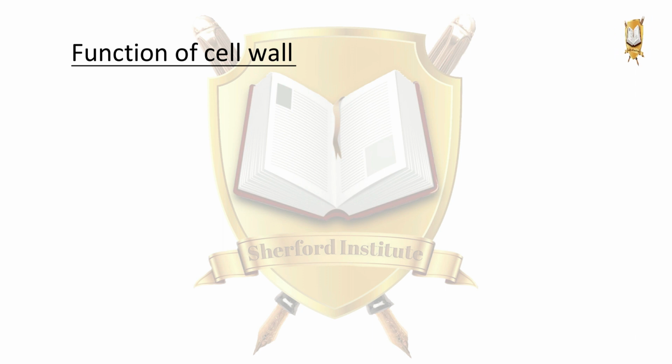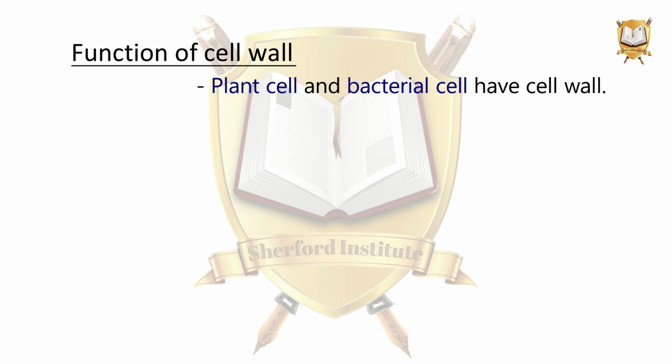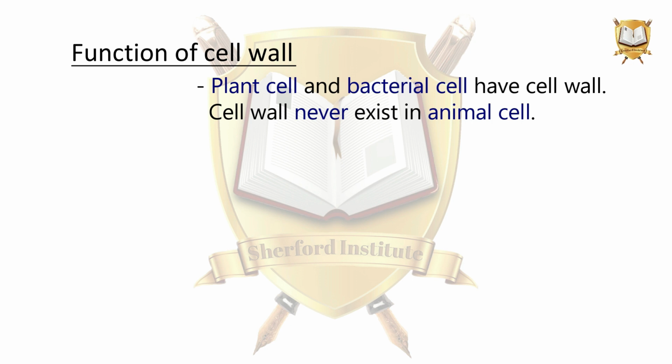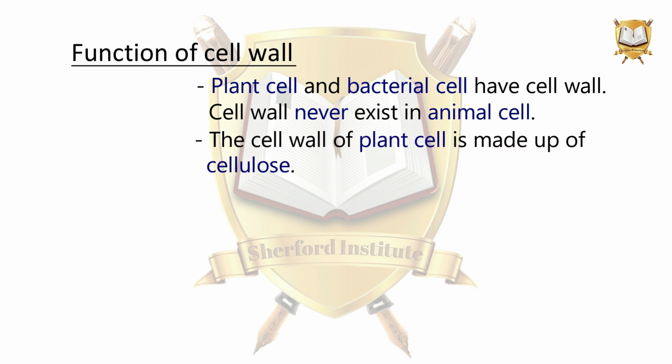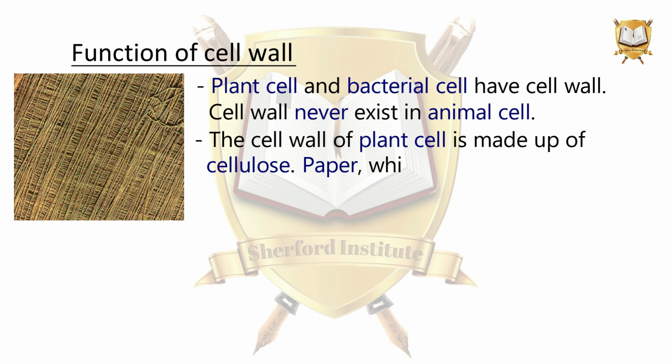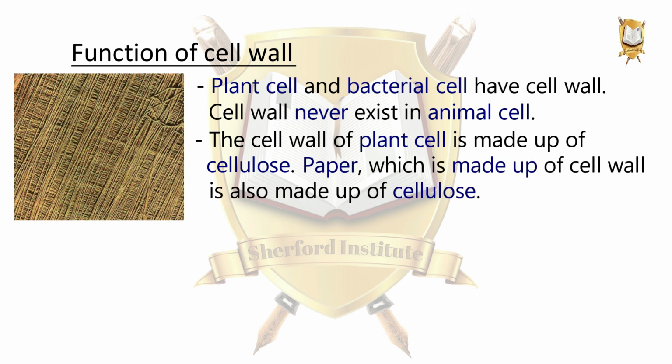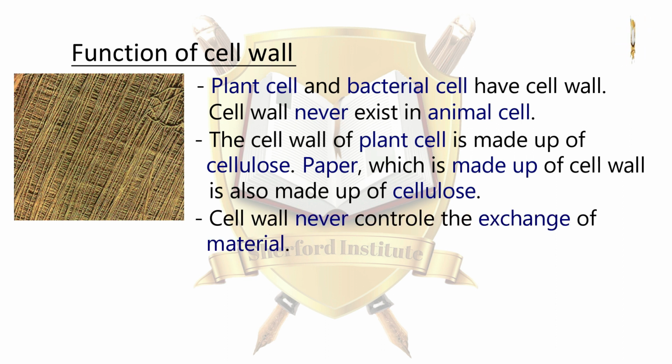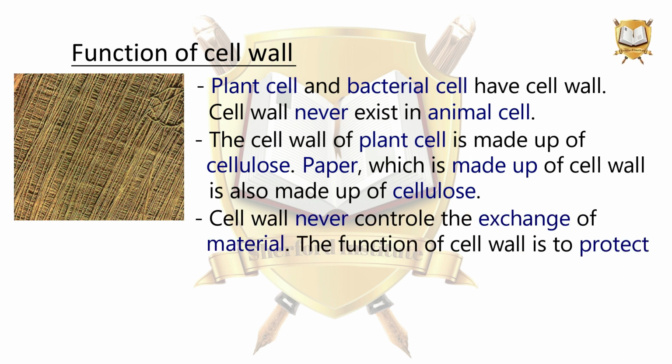Function of cell wall. Plant cells and bacterial cells have a cell wall. A cell wall never exists in an animal cell. The cell wall of a plant cell is made up of cellulose. Paper, which is made from cell walls, is also made up of cellulose. The cell wall never controls the exchange of material. The function of the cell wall is to protect and support the cell.